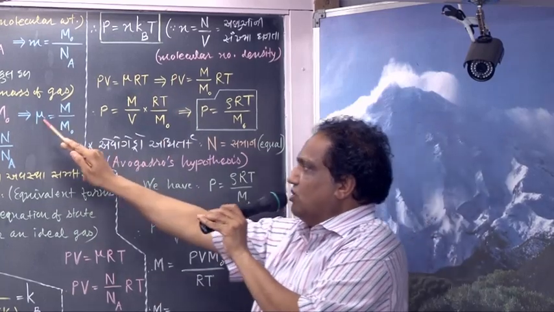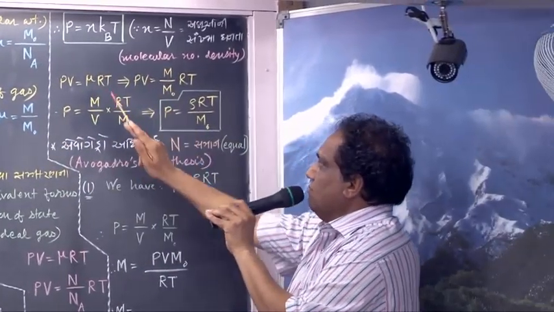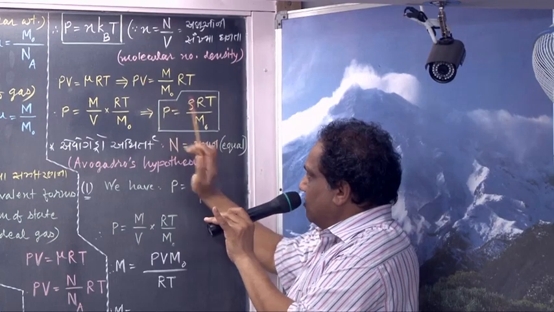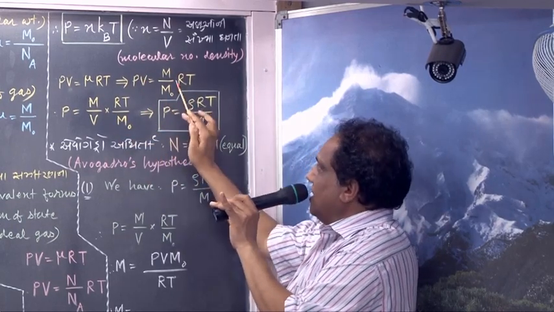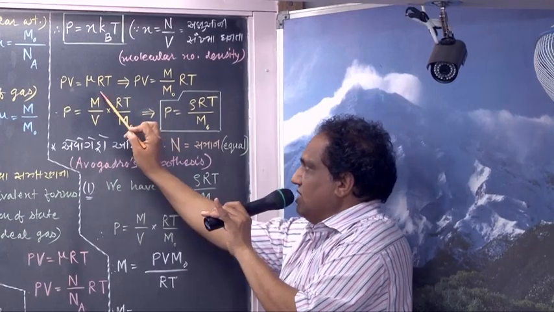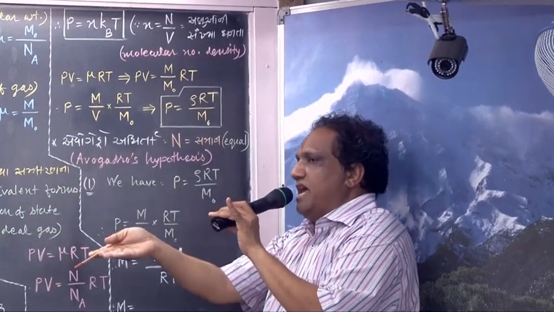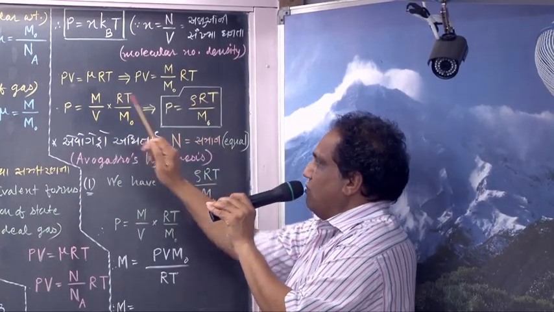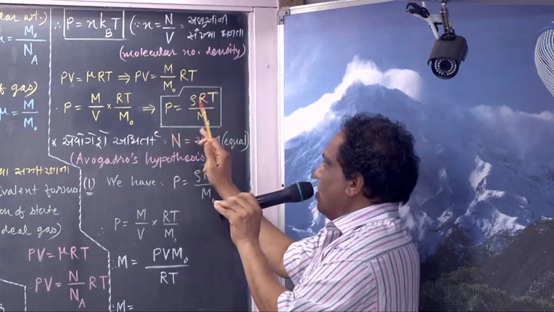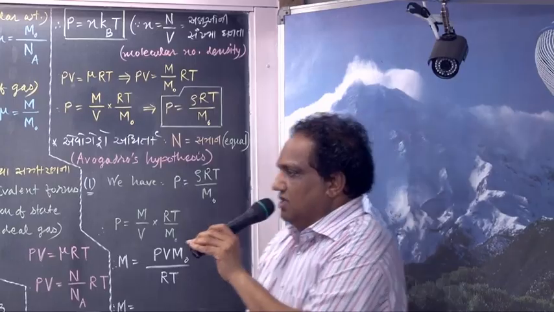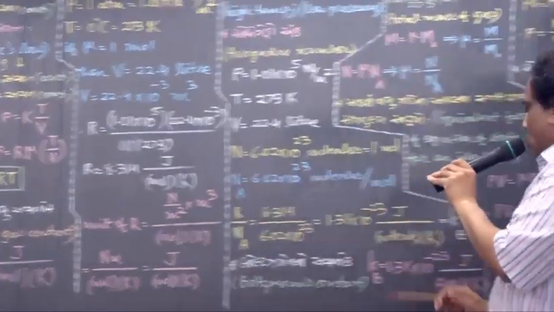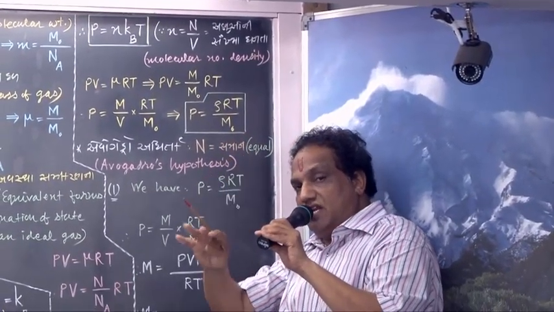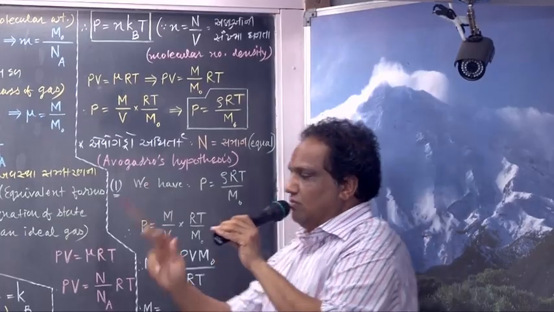PV equals to mu RT again. Come on. Mu is also equal to M upon M0. And now tell me, take this V down. So M upon V, into RT upon M0. What is this mass upon volume? Mass upon volume is nothing but density of the gas. Let it be replaced by rho. So instead of M upon V, I am putting rho. Rho RT upon M0. This is the first format. Number 2, number 3 and number 4. For all the 4 forms of equation of state for ideal gas you are supposed to remember. Majority of the times we will use this one.